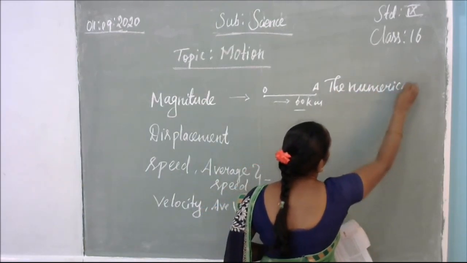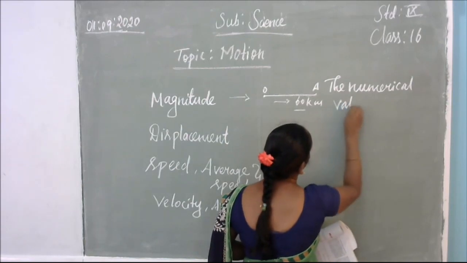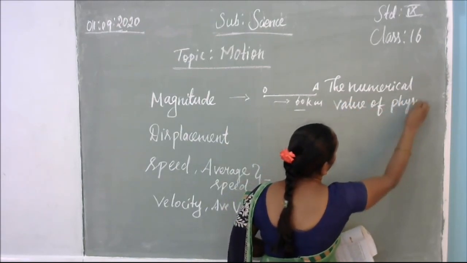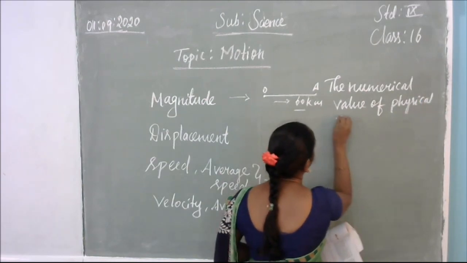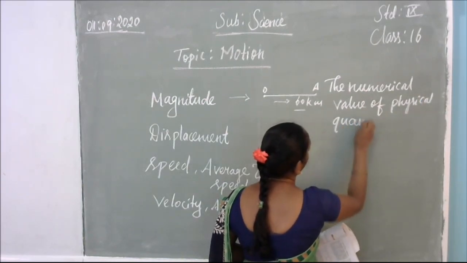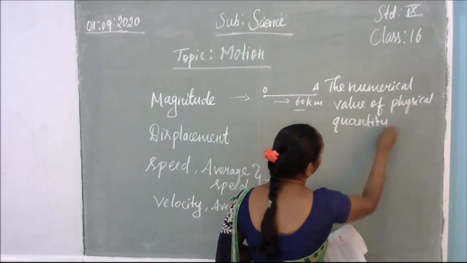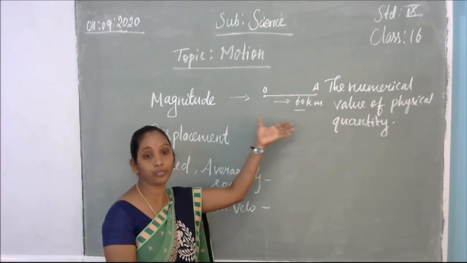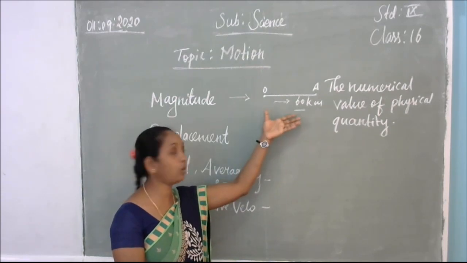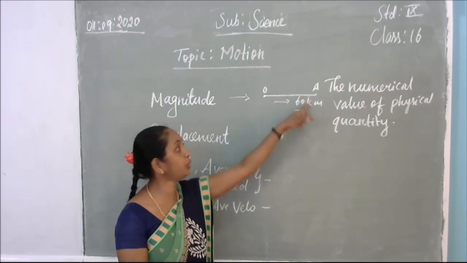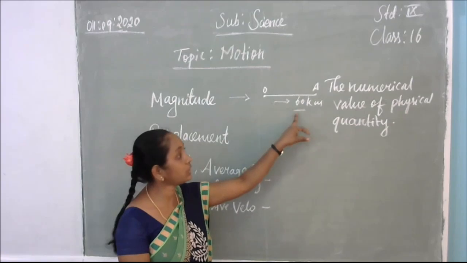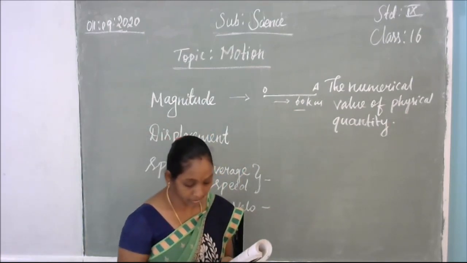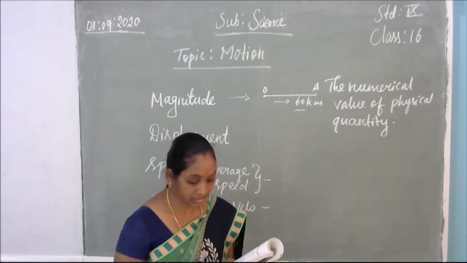The numerical value of a physical quantity of an object is called magnitude. Like how much speed, how much distance it has covered, those numerical values, the numbers, that is called the magnitude of the object. So here the numerical value of the physical quantity is its magnitude.